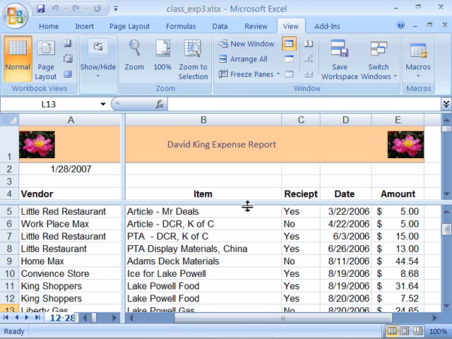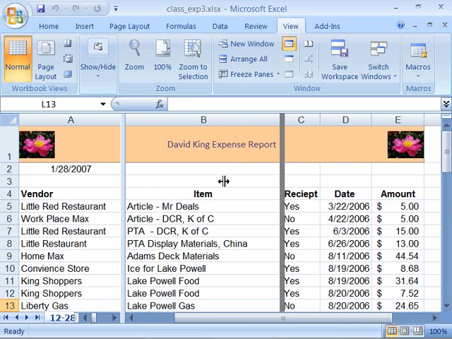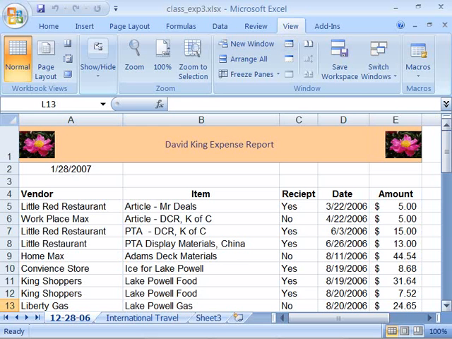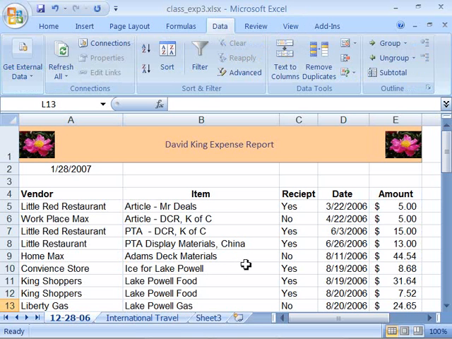If you want to unsplit your screen, simply position your mouse on the split bar within the worksheet, and then click and drag and pull that up to the top, or if it's vertical, pull it back over to the far right and you will unsplit your screen. Okay, now let's go ahead and apply splitting the screen to our project.